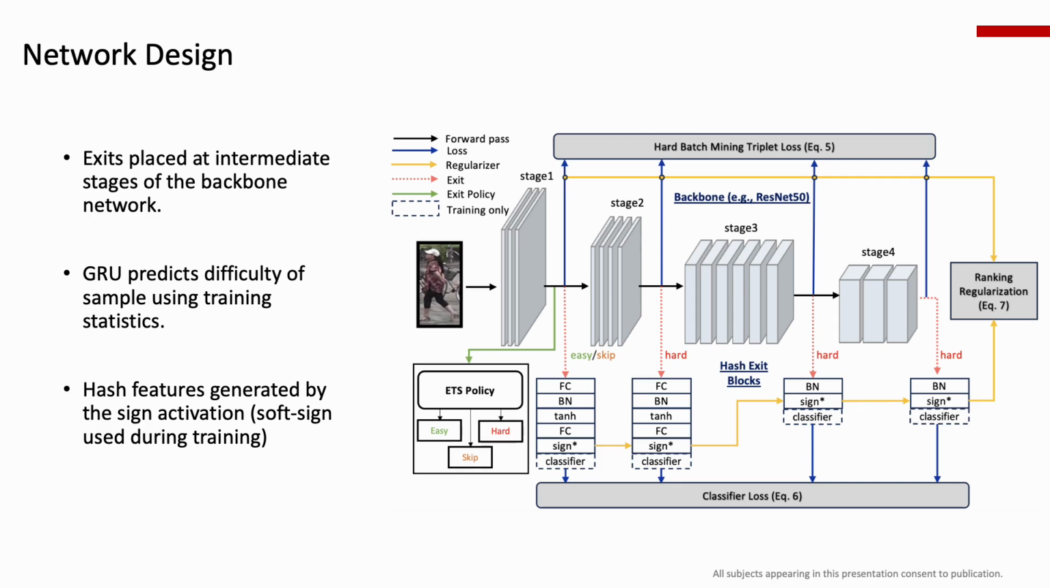We also use the output of the first stage to predict the difficulty of the sample and then choose the exit block accordingly. The difficulty of the sample is determined by training a GRU network that uses training statistics to understand the complexity of the input sample in combination with some heuristics. The binary or hash features are generated by the sign activation during inference and is replaced by the soft sign activation during the training process to make it differentiable.